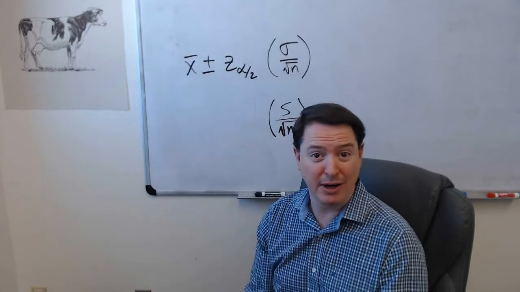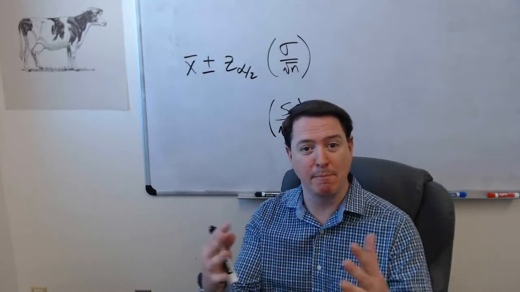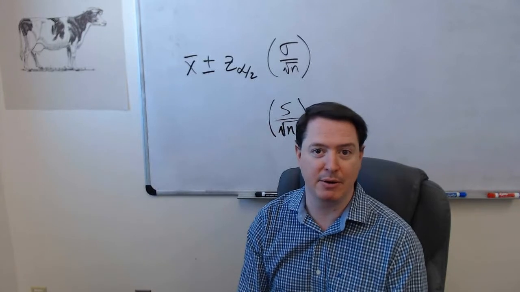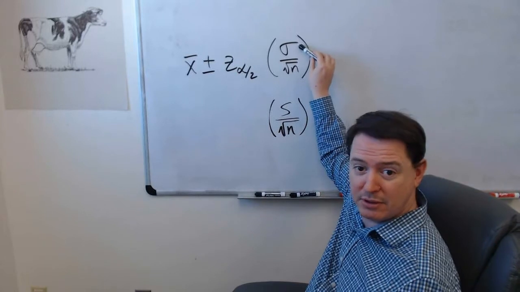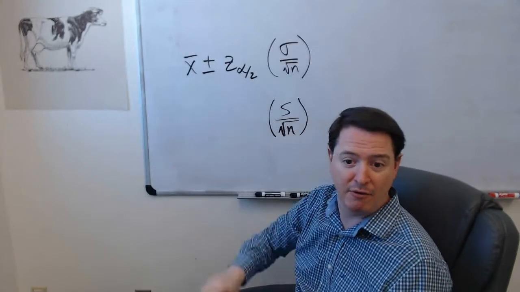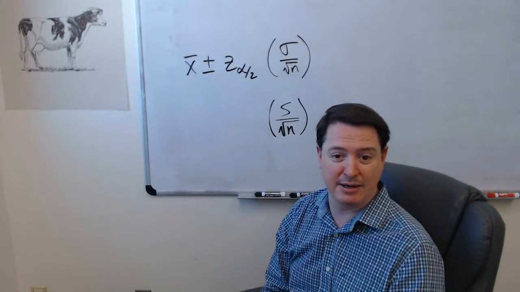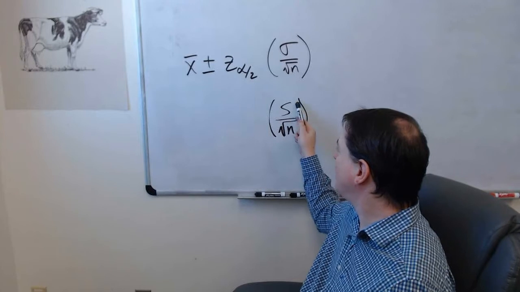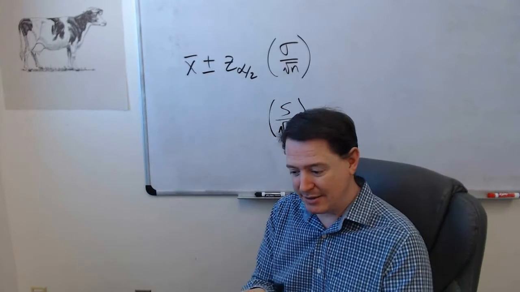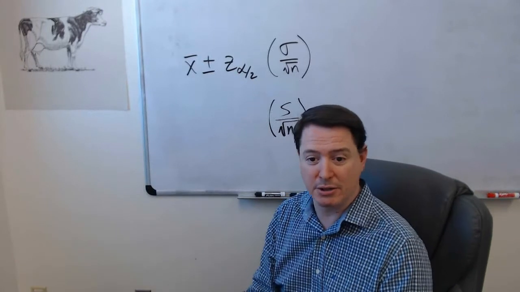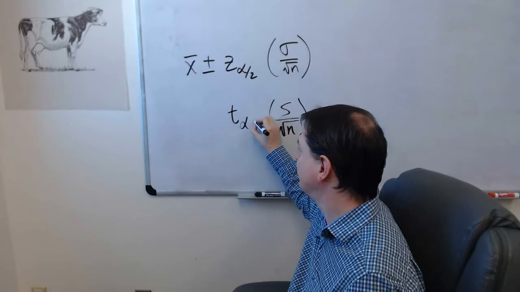That is harder, and more importantly, it's going to add a larger margin of error into my calculations, because this thing could be off from its true value, just like the sample mean can be off from the true value of the population mean. So there's going to be some extra wiggle room added in here. And it turns out that when I start using this, my sample mean's no longer normally distributed. It follows what's called a student's t distribution.